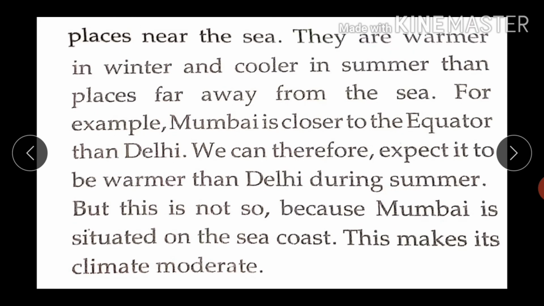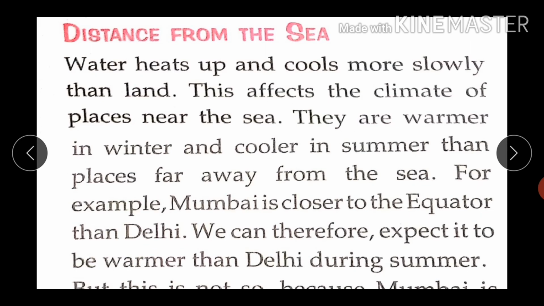So students, what does this paragraph tell us? It tells us how the distance of a place from the sea affects the climate there. So here is the answer. Water heats up and cools down slowly. Hence they are warmer in winter and cooler in summer as compared to those places which are far away from the sea.